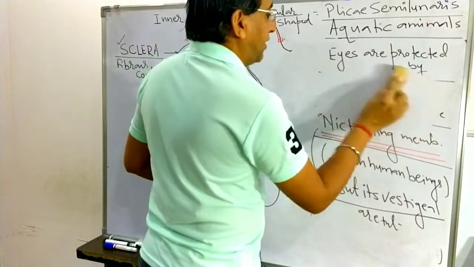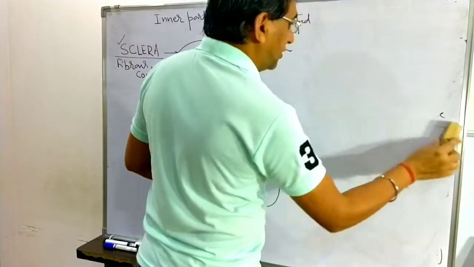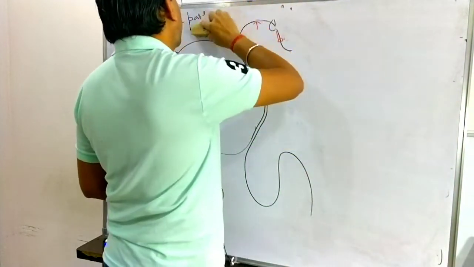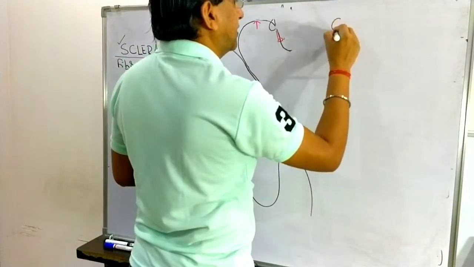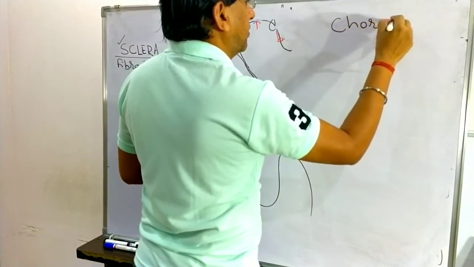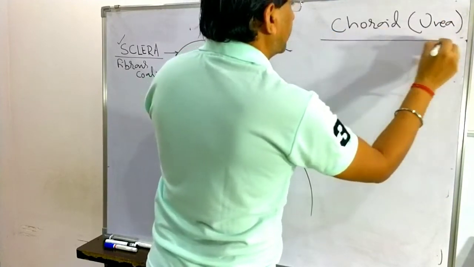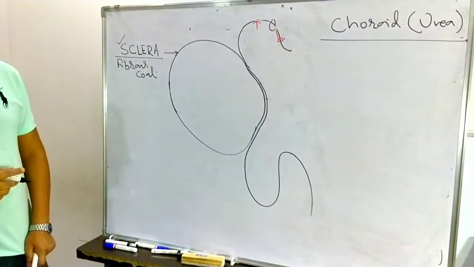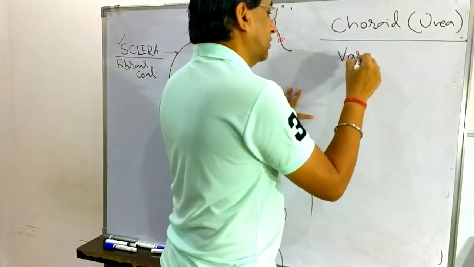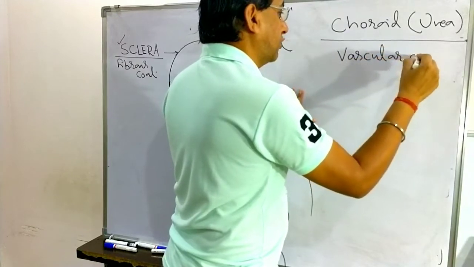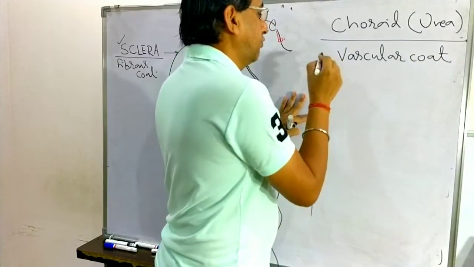The second layer of the eyeball is known as the choroid. What is the name of the second layer? That is the choroid. So now we are going to discuss the second layer, the choroid. The choroid is also known as the uvea. It is also known as the vascular coat.